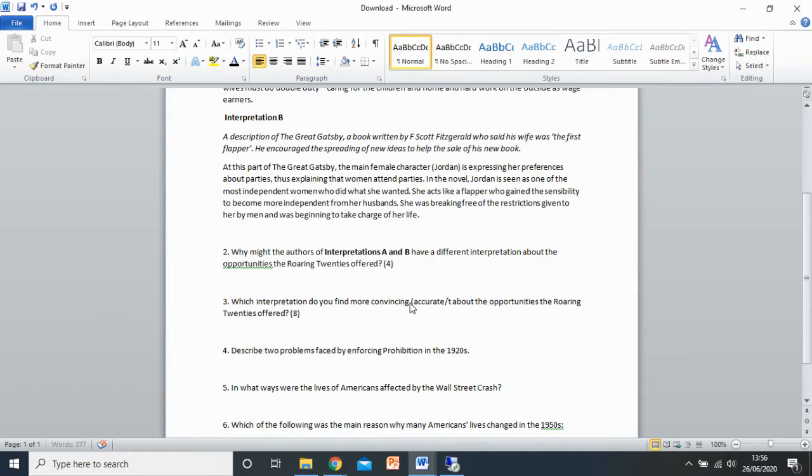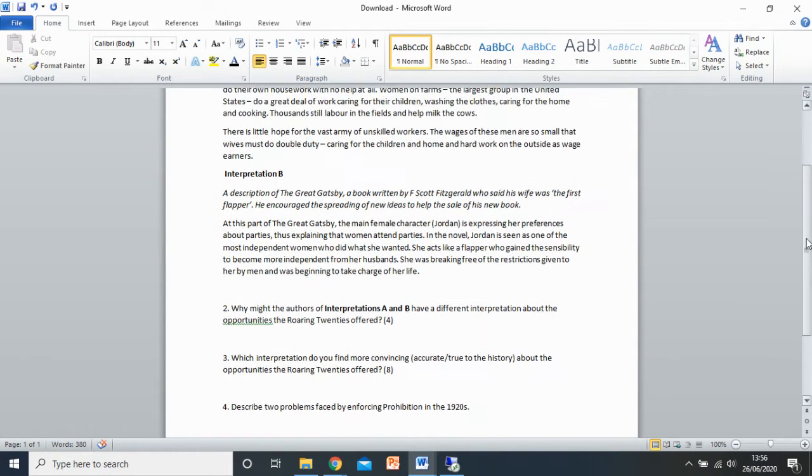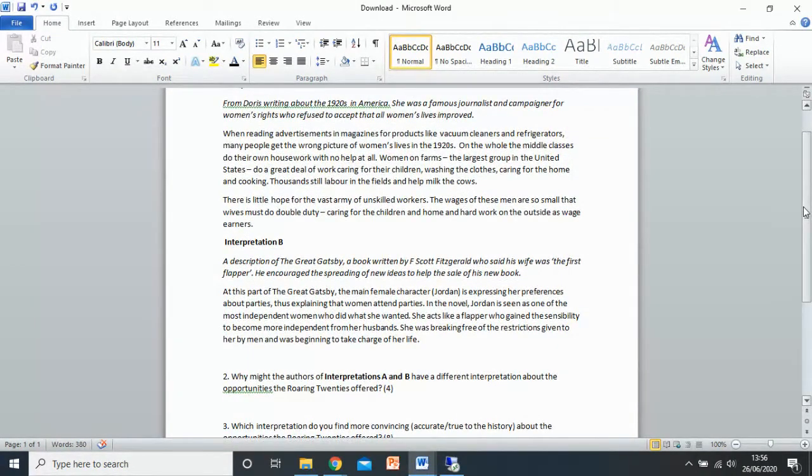And by that I mean also true to the history. So what we're doing is we're working out of these two, which one is most true, most similar to what we know about what's gone on. So what you need to do for the first interpretation is just write down what you know that confirms this source, that says this source is true.